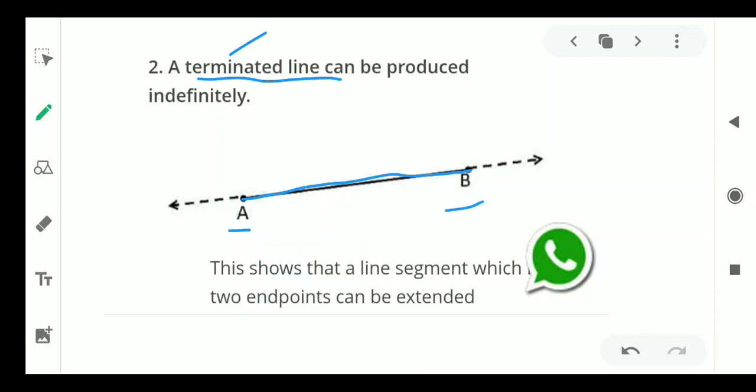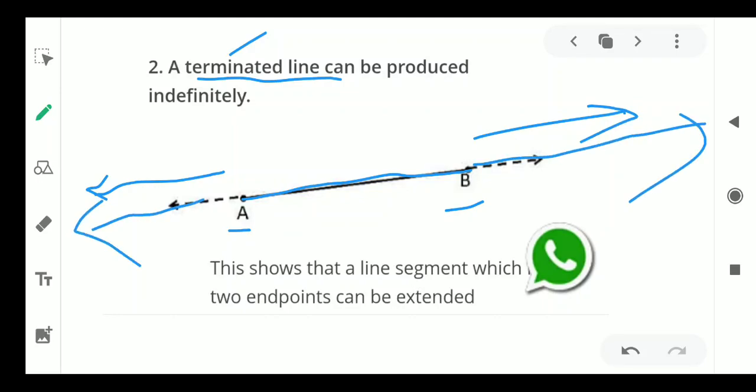But here, terminated means we can extend that line on both sides. So we can produce it up to anywhere on both sides. This is the second postulate.